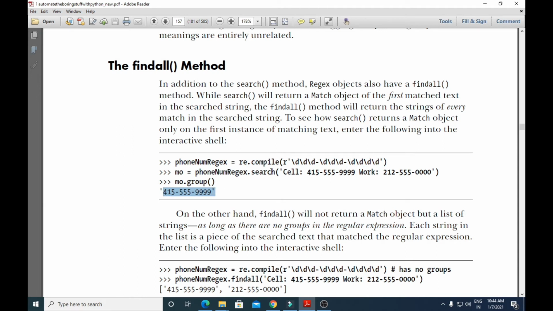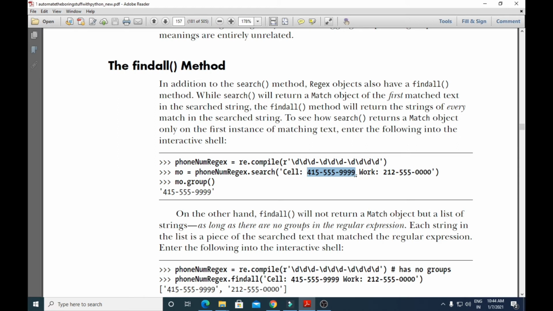And as you can see, the search method has printed only the first instance of the string, and the second instance is not considered by the search method.